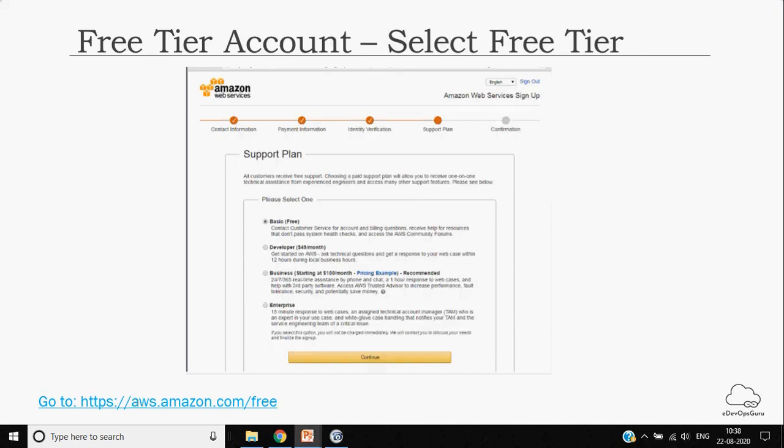Now you need to choose between these options. Here we will go with the basic account. AWS has multiple types of accounts which you can create. One is enterprise, which is for the enterprises. One is for business, if you want to set up that kind of service. One is for the developer, if you are developing something.